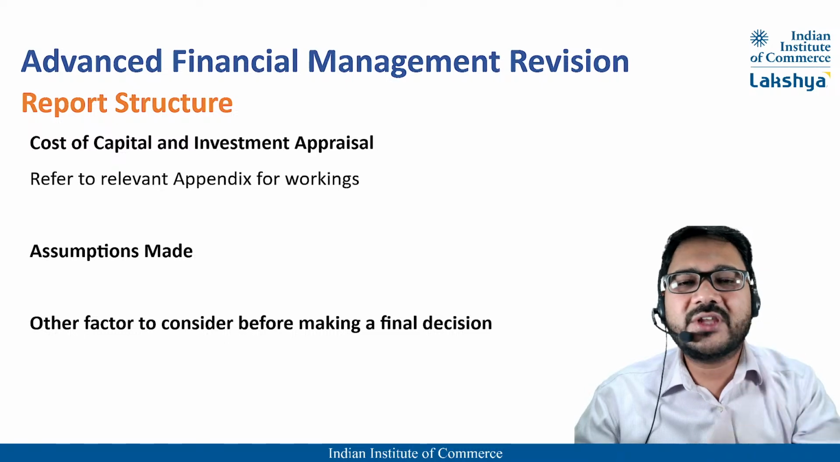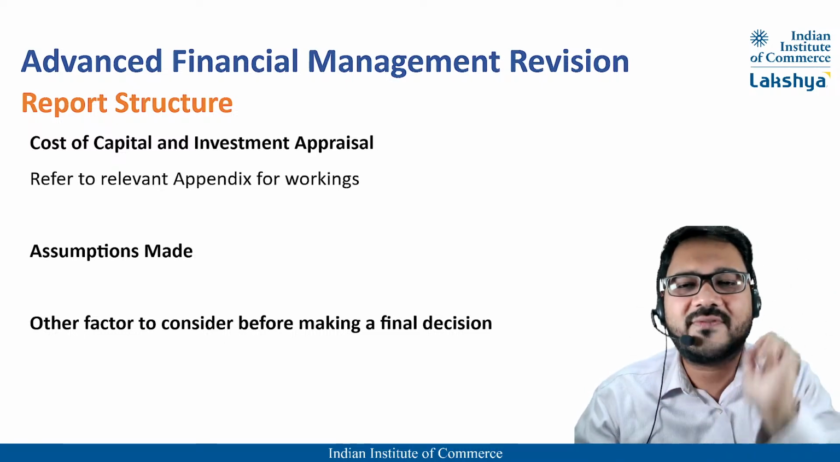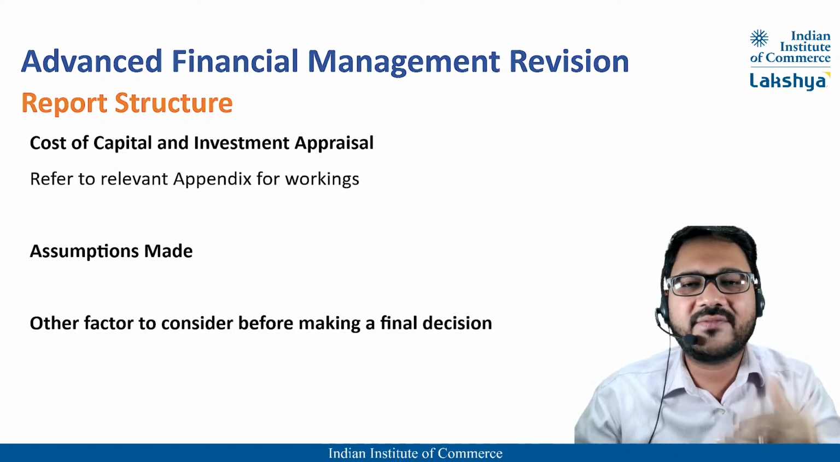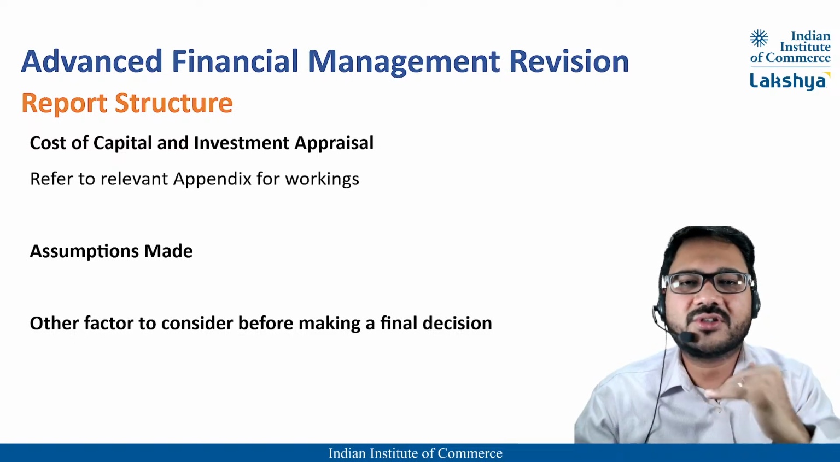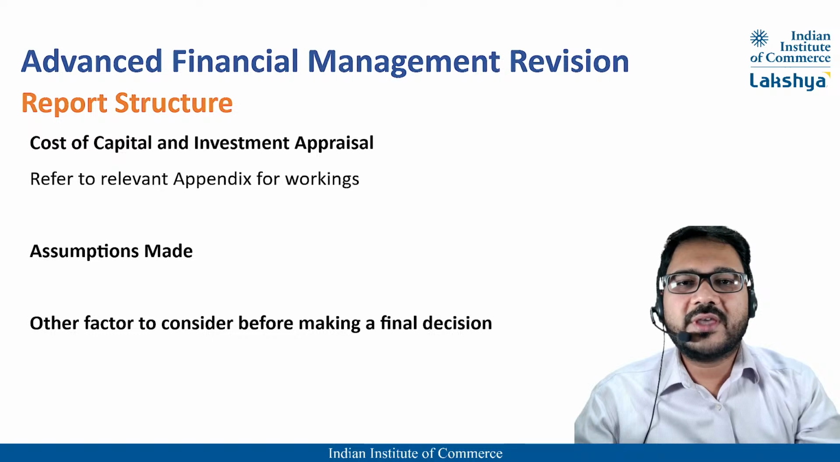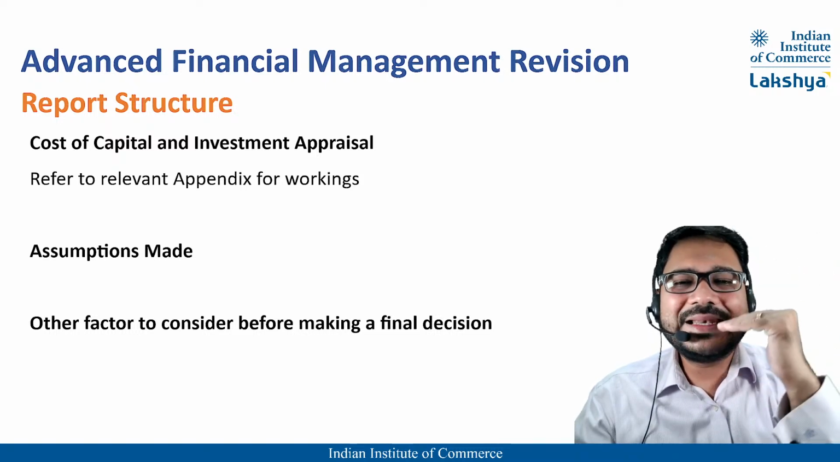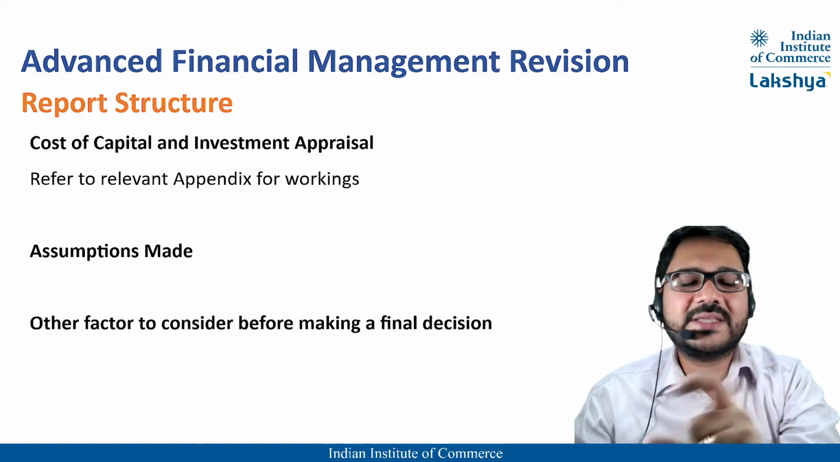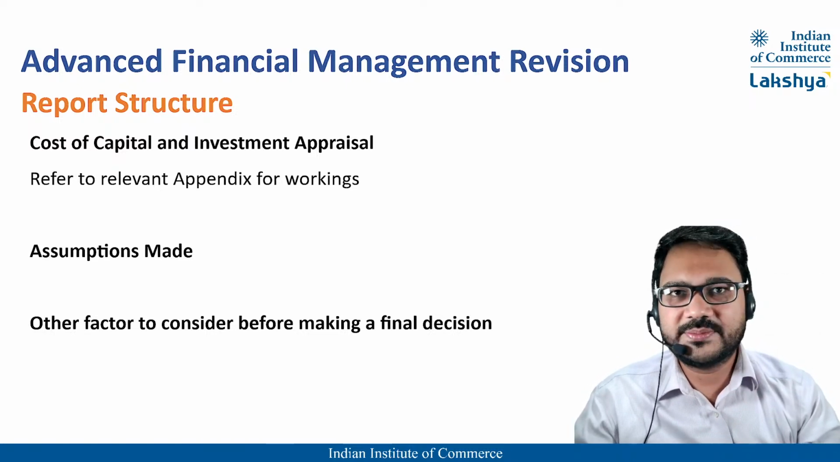Appendix number 3, calculation of WACC, or you can just title Appendix 1, calculation of WACC, and then within it you have calculation of equity, cost of debt, WACC. Okay. Then appendix number 2, calculation of NPV. So properly number the appendix and label the appendix and present your calculation below it.